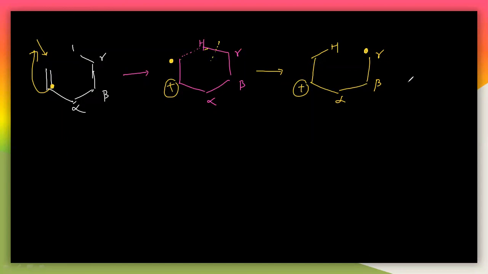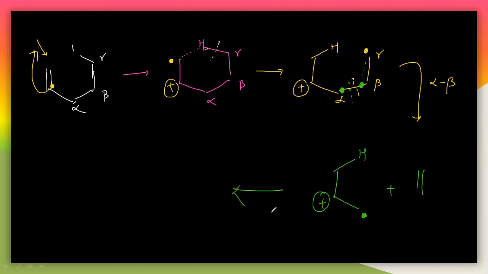So again, what happens here? There is a breakage of the alpha-beta bond. This bond will break down here to form a radical. There is one electron here, so this electron can make a double bond like this. You will get hydrogen with a positive charge, and this is a radical here, and you will get a double bond like this. So this is the complete McLafferty rearrangement.